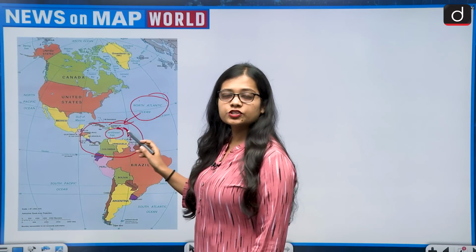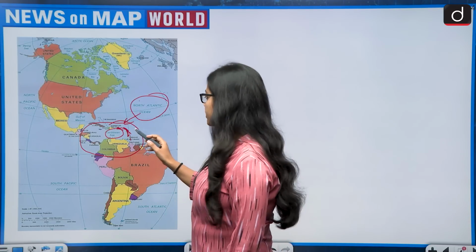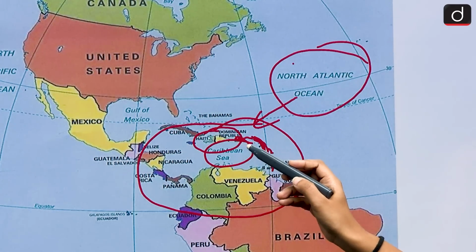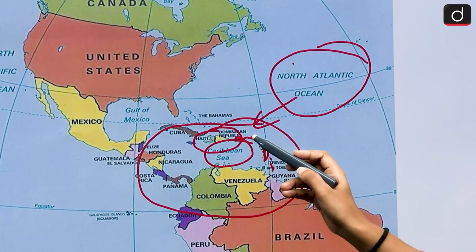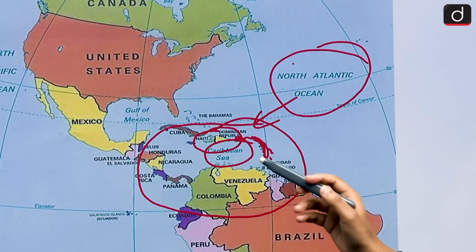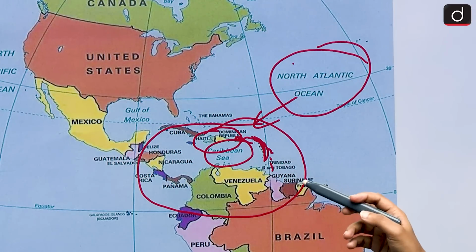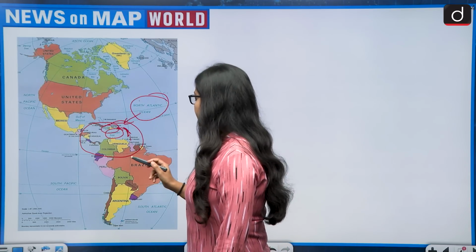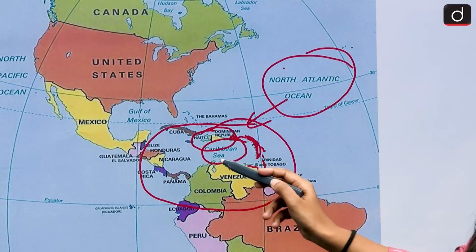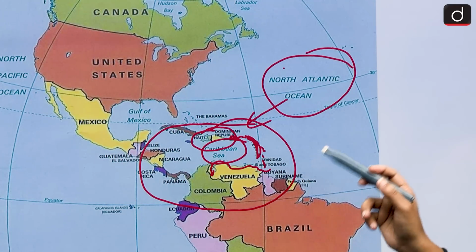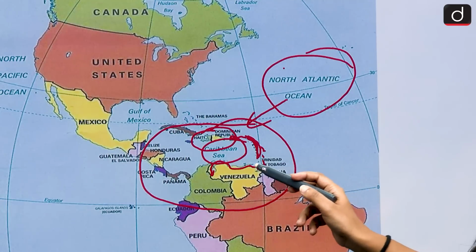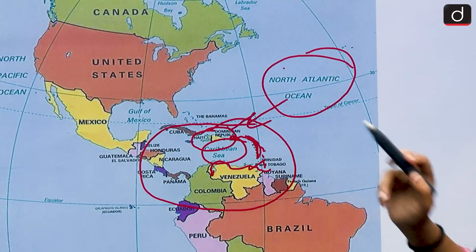So the countries which are lying along the Caribbean Sea, first of all, is Haiti. So Haiti lies on the Hispaniola Island and it has two countries. One is Haiti and the other is Dominican Republic. So Haiti is the correct option. And then let's talk about Venezuela. So Venezuela also lies along the Caribbean Sea. So Venezuela is the correct answer. Haiti is the correct answer.